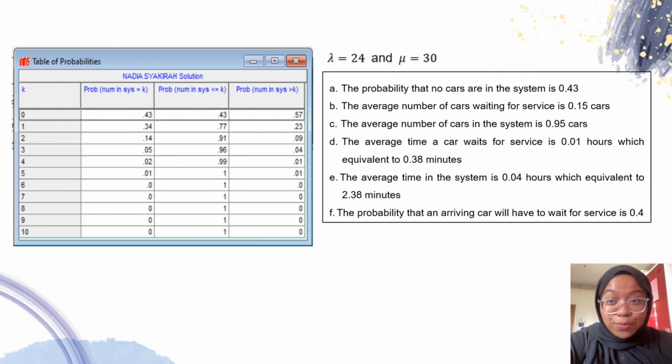Once we key in the input, we can get that the probability that no cars are in the system is 0.43. The average number of cars waiting for service is 0.15 cars. The average number of cars in the system is 0.95 cars. The average time a car waits for service is 0.01 hours, which is equivalent to 0.38 minutes. The average time in the system is 0.04 hours, which is equivalent to 2.38 minutes. The probability that an arriving car will have to wait for service is 0.4.